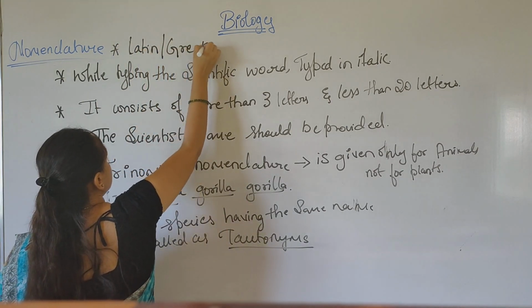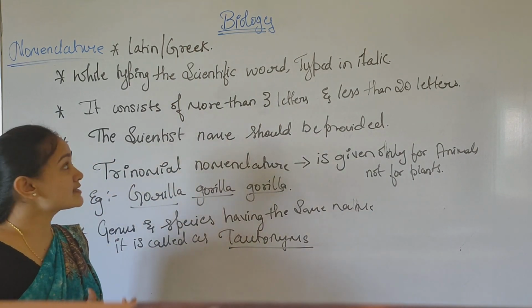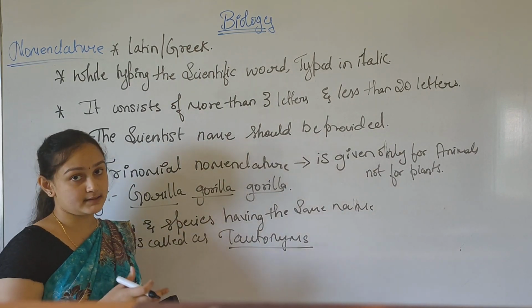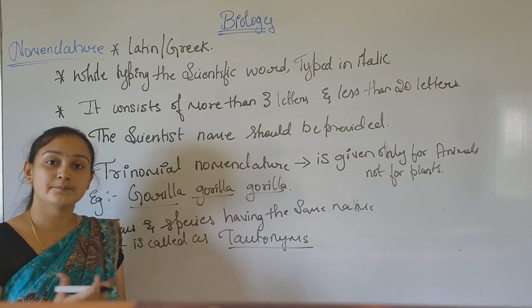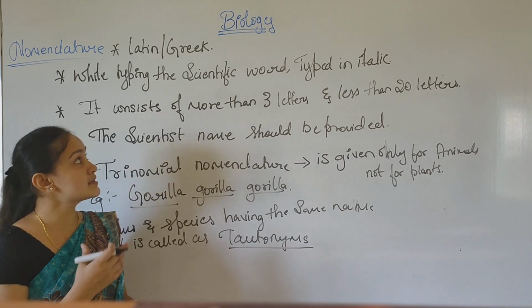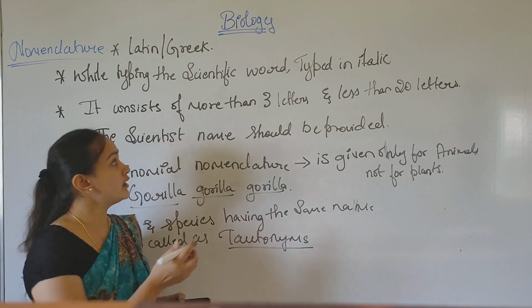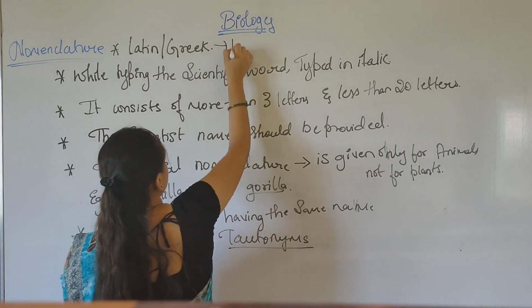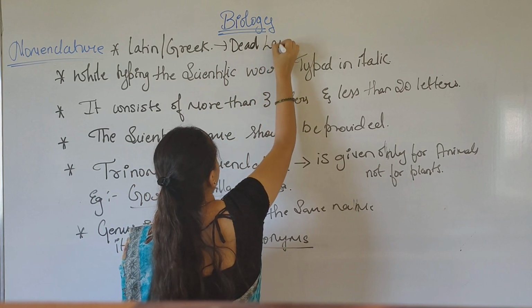Why do we select Latin or Greek? Because these two are dead languages. It is a dead language, so it is not being used by human beings.